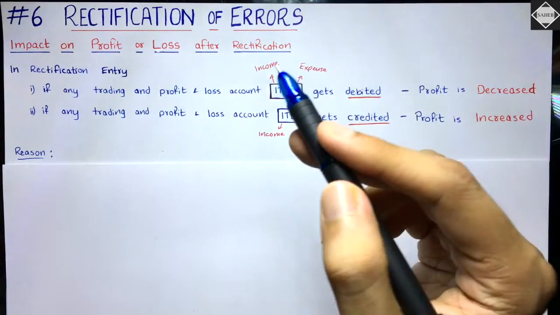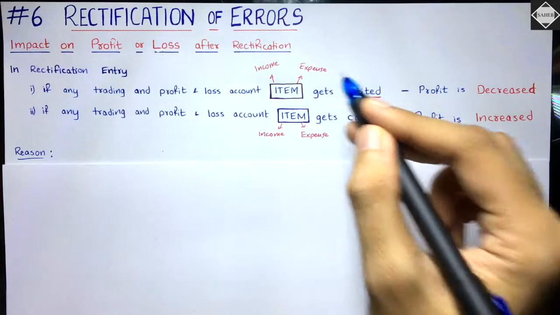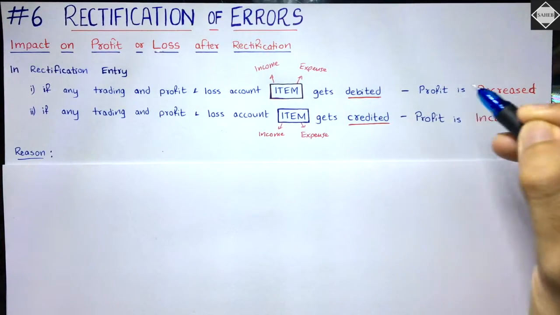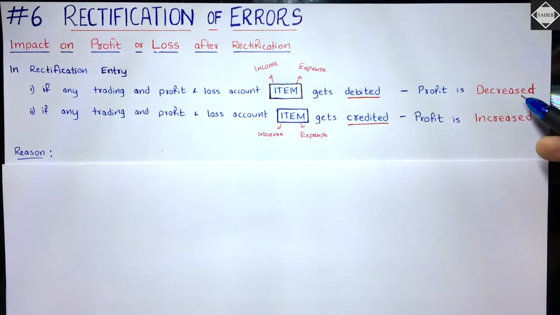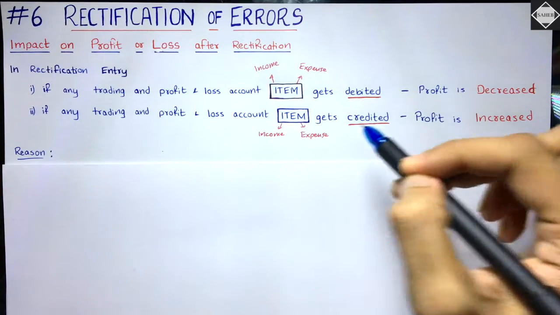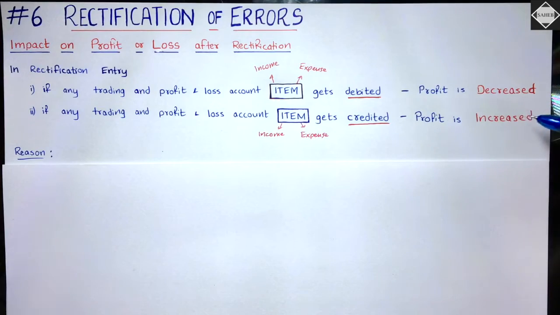So if any of those items, incomes or expenses, gets debited, that means profit is decreased. And if any trading and profit and loss account item gets credited, that means profit is increased.